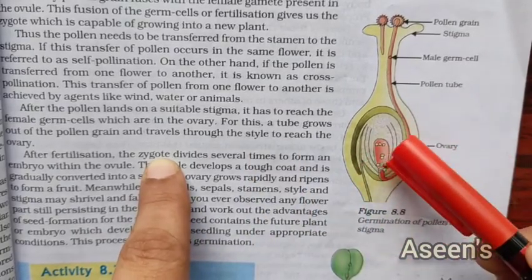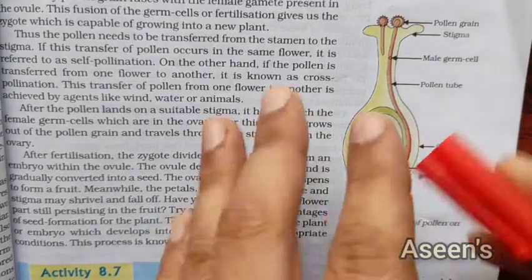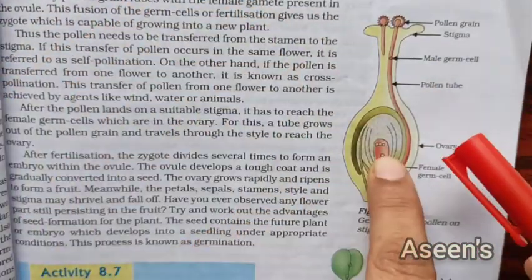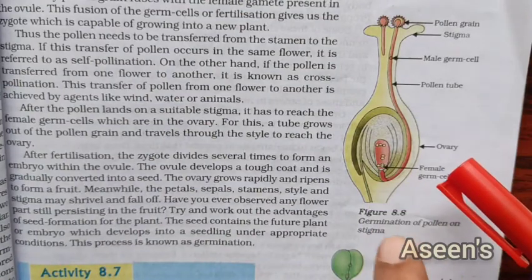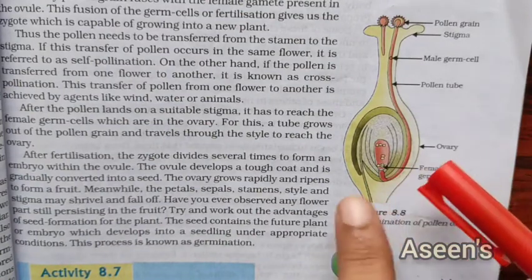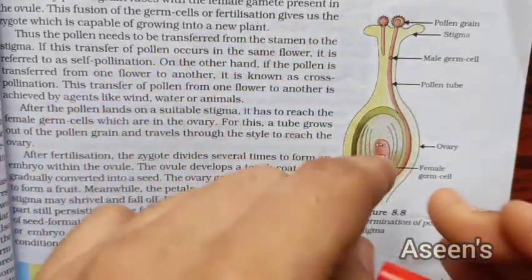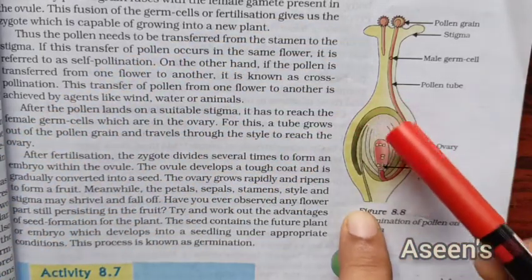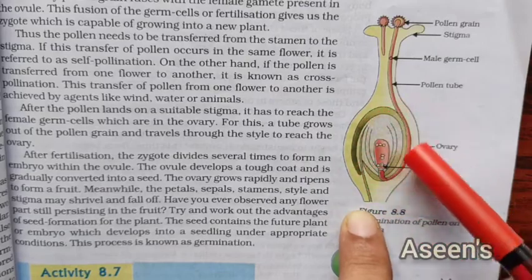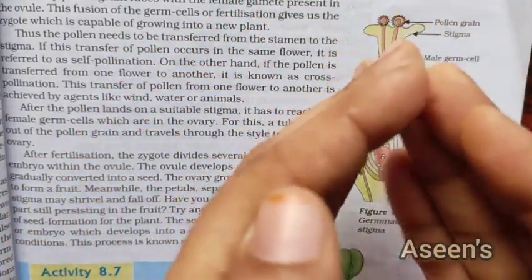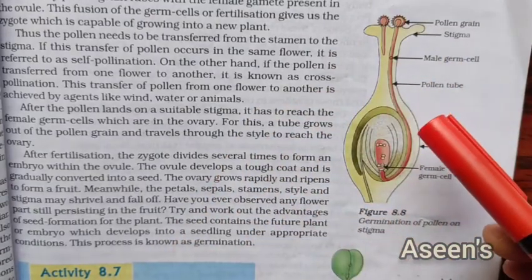Okay, so on getting our zygote, it's going to divide. It's starting to develop. So this zygote will start to convert into embryo. So the ovule parts, it's going to turn into embryo. As it is turning into embryo, the ovary layer will start to harden, and it will cause a hard shell kind of thing around the embryo.